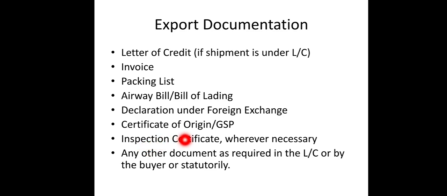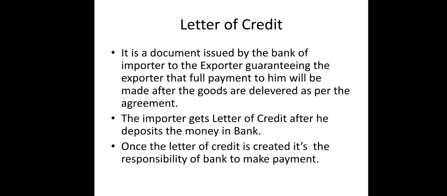Next is any other document that is required in the letter of credit. In the letter of credit, if there are any other documents required by the importer, that is the proof of the expiry of the product or the proof of the quality of the product, the certificate given by the government regarding the quality, regarding the environmental clearance, or that there will be no impact on the environment, any of these extra documents, if the importer has requested them, all those documents have to be present. Now let us see one by one.